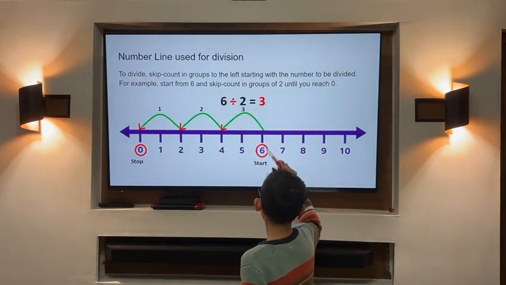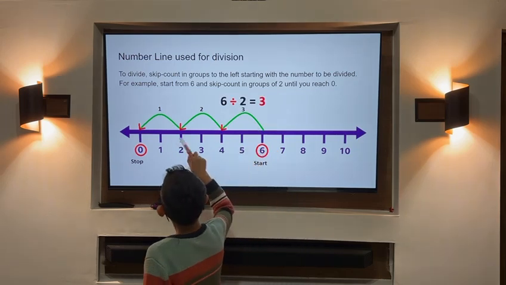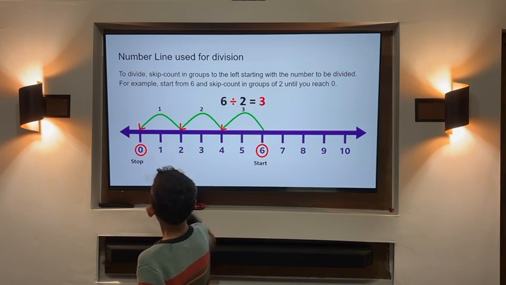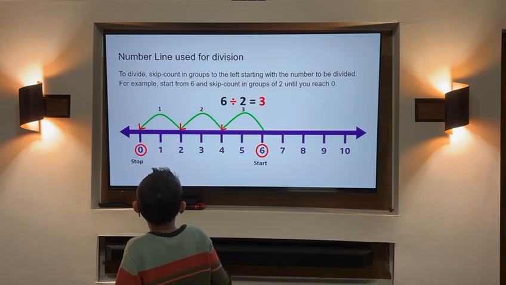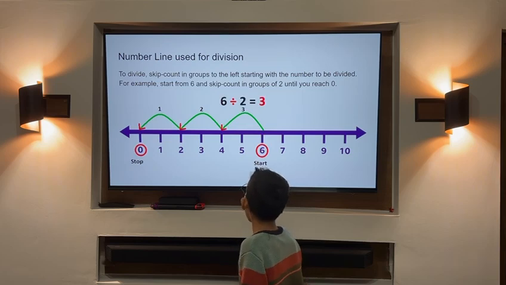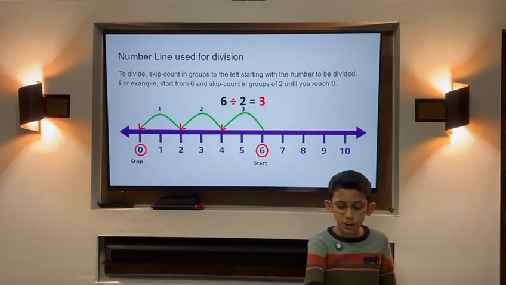So we start at 6. 1, we landed on 4. 2, we landed on 2. And then we landed on 0. And how many hops have we done? 1, 2, 3. That means the answer is 3 because we've done 3 hops.